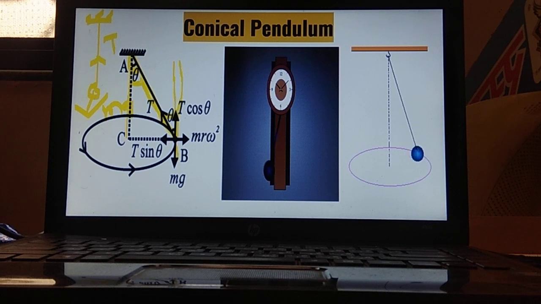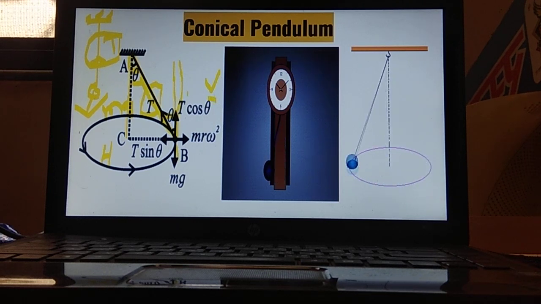There is a tension created whenever the string is attached. Whenever the string is attached, there is a tension created over here, as well as over here also tension has been created. But this tension can be resolved into two components. One is horizontal component, another one is vertical component. The horizontal component name has been given T sin theta, and the vertical component name has been given T cos theta.